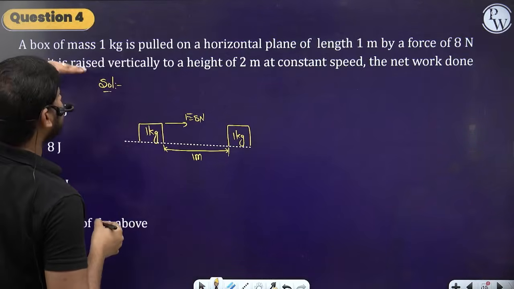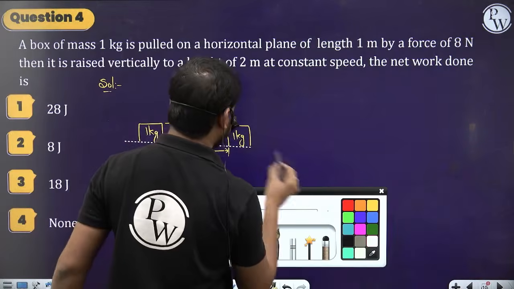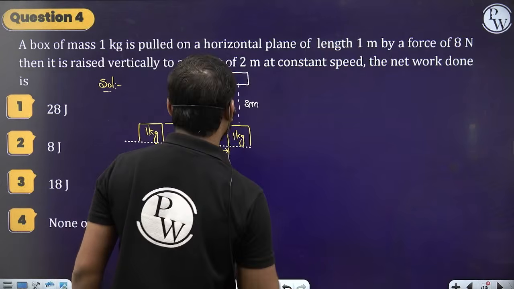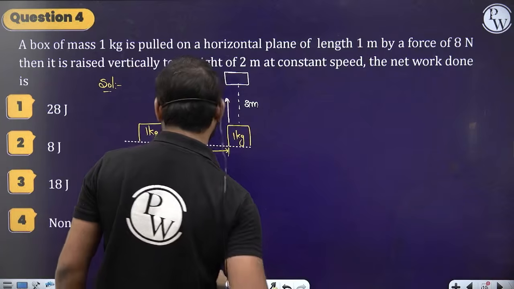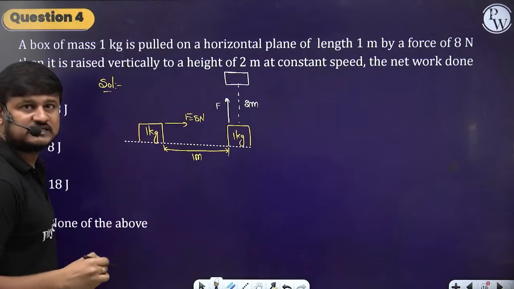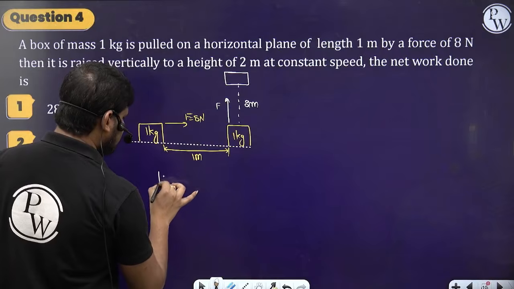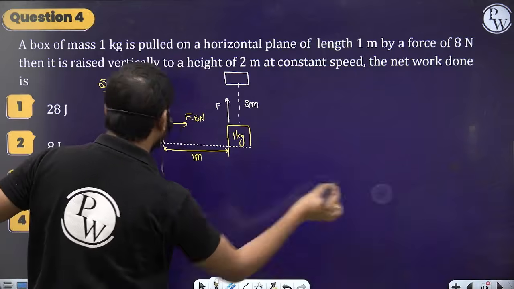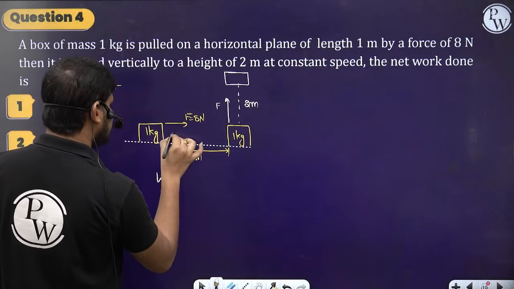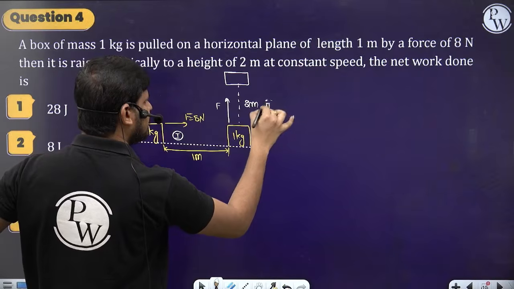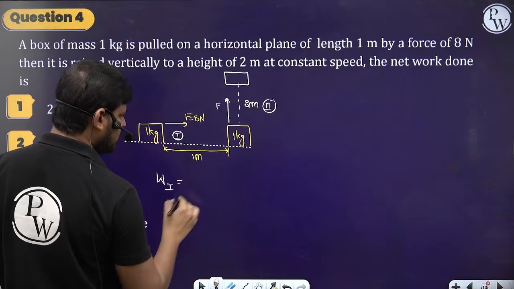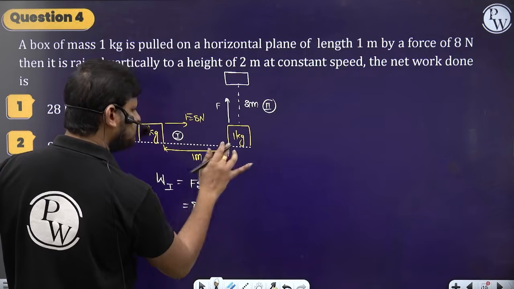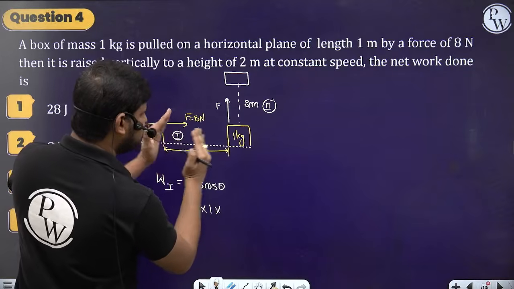Then it is raised vertically, till some height, 2 meters. That means you have to apply the force in this direction. What is the total work done that they are asking? First, let's find the work done in the horizontal case. Let it be case 1 and case 2, so write it like this. In the first case, the work done is equal to Fs cos theta. The force applied is 8 newtons, the displacement is 1 meter, and force and displacement are both in the same direction.